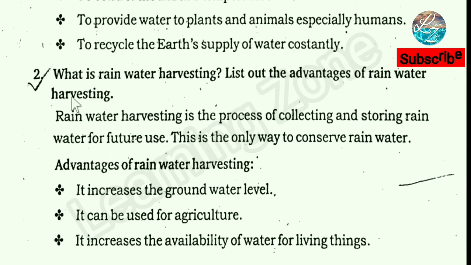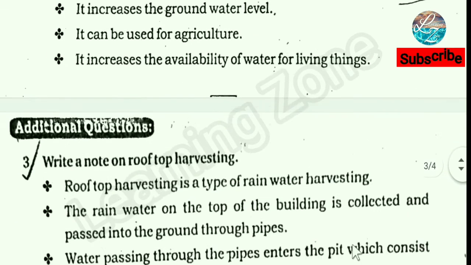Second question. What is rainwater harvesting? List out the advantages of rainwater harvesting. Rainwater harvesting is the process of collecting and storing rainwater for future use. This is the best way to conserve rainwater. Advantages of rainwater harvesting: it increases the groundwater level. It can be used for agriculture. It increases the availability of water for living things.